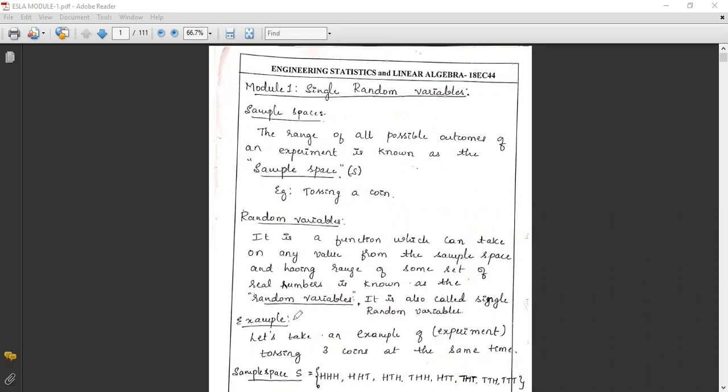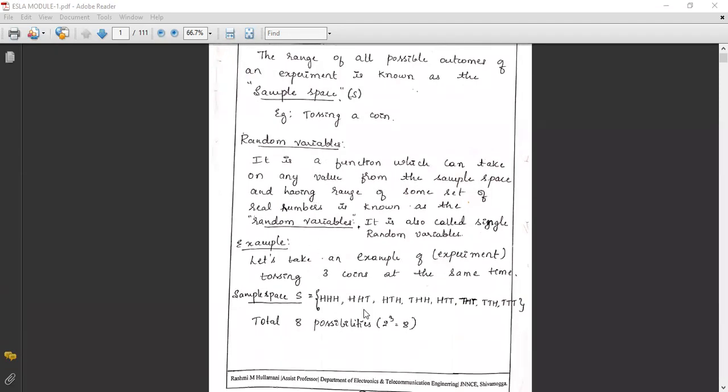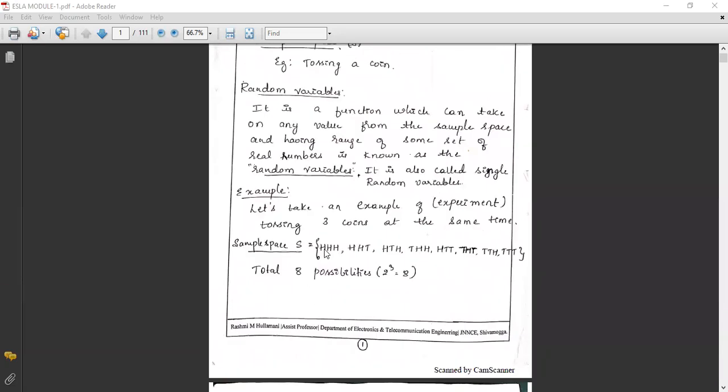For example, let's take an experiment of tossing 3 coins at the same time. The possible outcomes are HHH, HHT, HTH, THH, HTT, THT, TTH, and TTT.